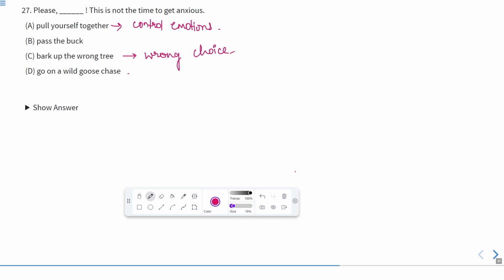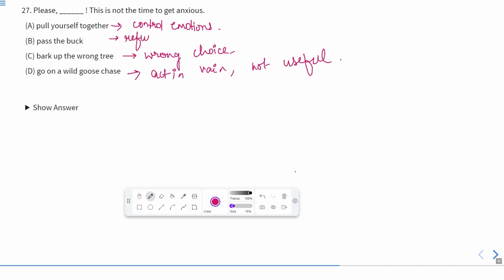Go on a wild goose chase. It means to act in vain, when you do something which is not useful. But here it is given, please dash, this is not the time to get anxious. It means this is not the time to get worried. Pass the buck means to refuse.